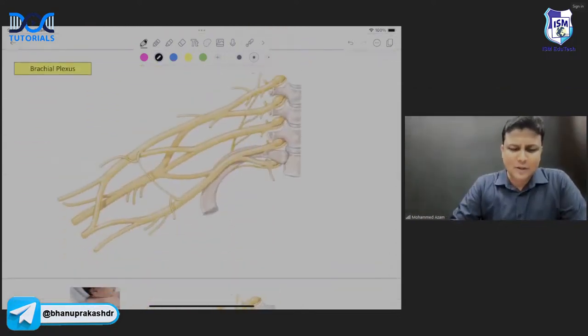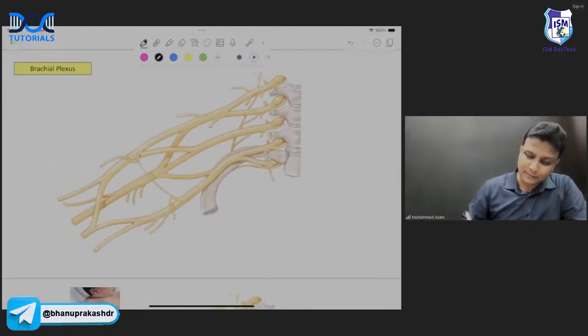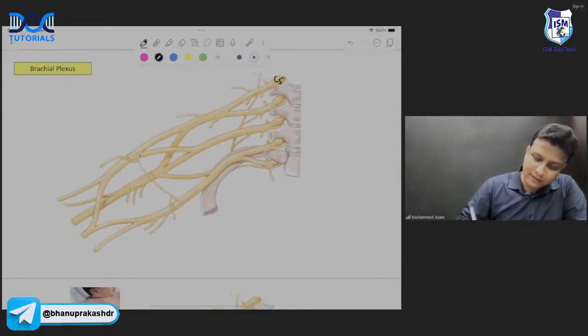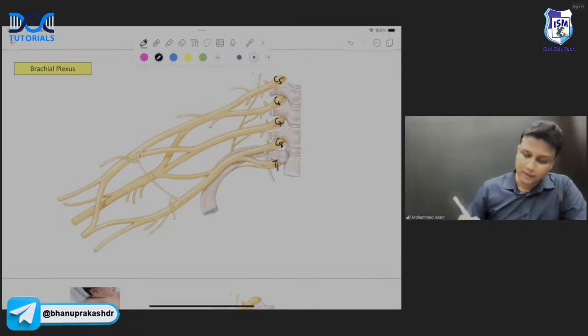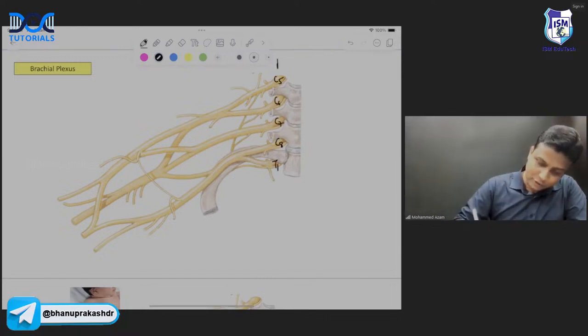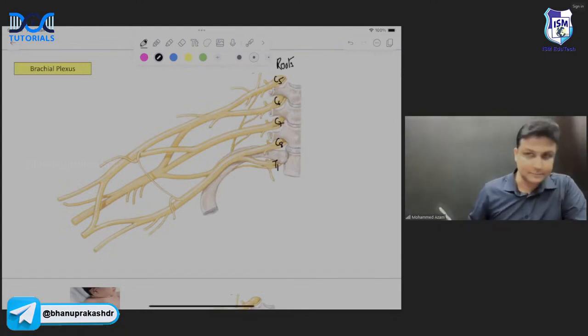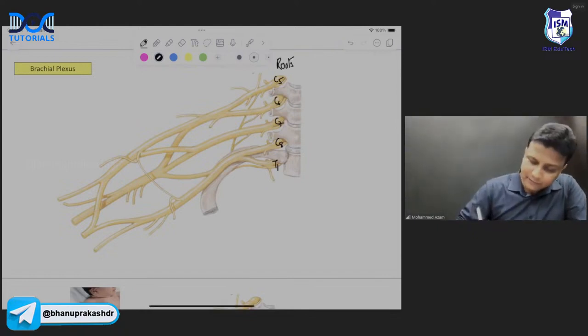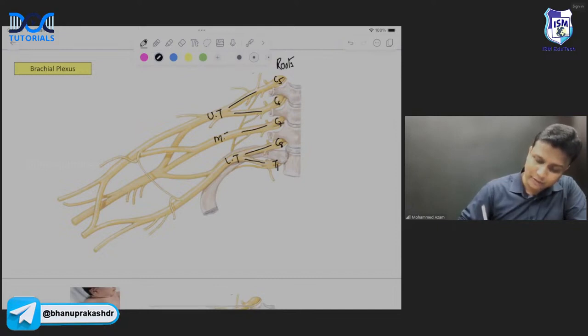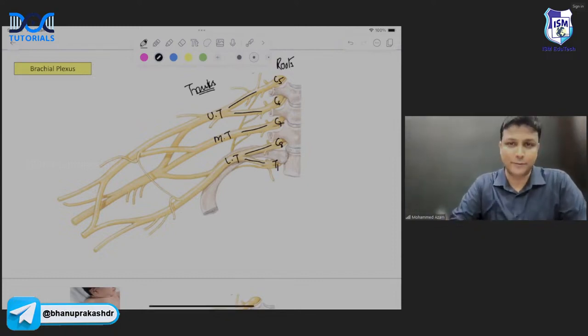Now brachial plexus, you know it well. Brachial plexus will be formed from where? C5, C6, C7, C8, and then T1. And this is going to form the roots of the brachial plexus. C5 and C6 will combine together to form upper trunk. C8 and T1 will combine to form lower trunk. And C7 will continue to form your middle trunk, sir. So in total, how many trunks do you have in the brachial plexus? There are 3 trunks, sir. Upper trunk, middle trunk, and the lower trunk.